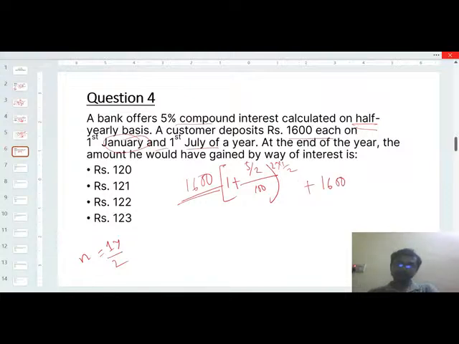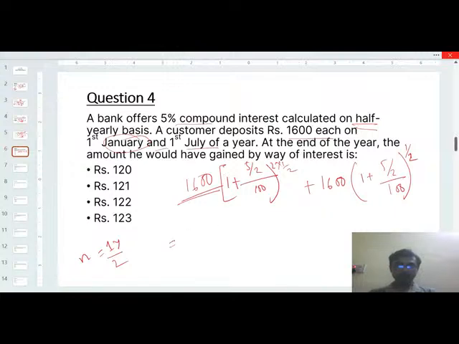But in the second case, 1600 again, 1 plus 5 by 2 by 100, will be simple in 1 by 2. Fine, so now simply calculate it.